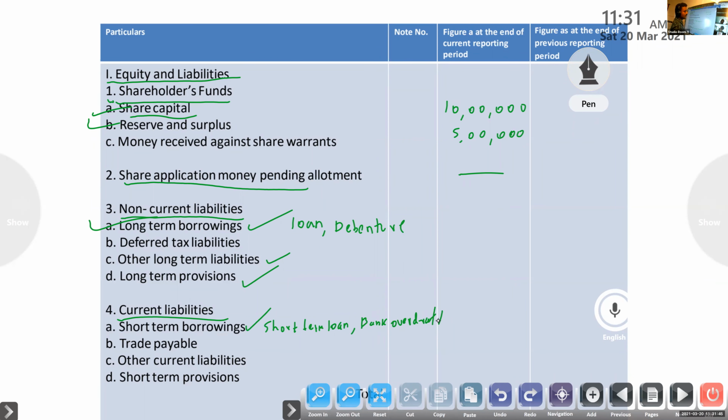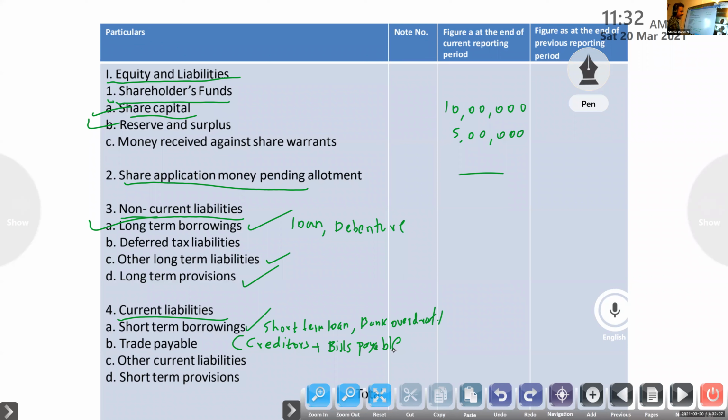Last year we studied creditors and bills payable. Now we use a new word: instead of creditors and bills payable, we write trade payable. Creditors plus bills payable.